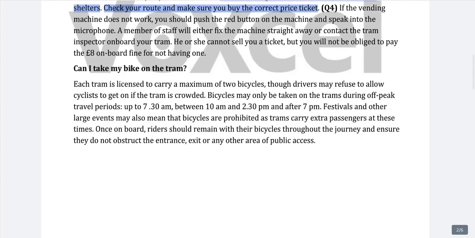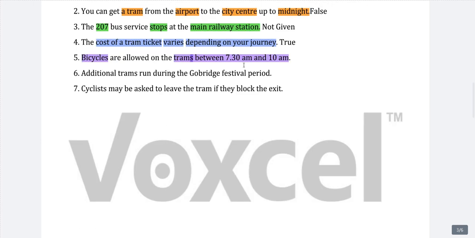So can I take my bike on the tram? So here I hope there will be the location. Each tram is licensed to carry a maximum of 2 bicycles. So you can carry 2 bicycles at once. Though drivers may refuse to allow cyclists to get on if the tram is crowded, but the onus is on drivers. If they allow you, you can board the train with your bicycle, but if they don't, you cannot. Bicycles may only be taken. So here we have some keywords when we can take our bicycles on trams during off-peak travel periods up to 7:30 a.m. So our time location was between 7:30 and 10.